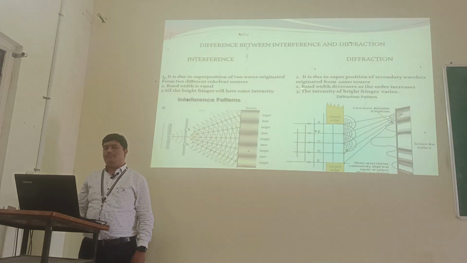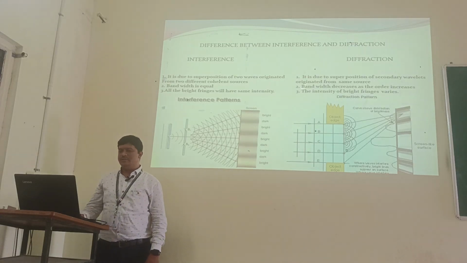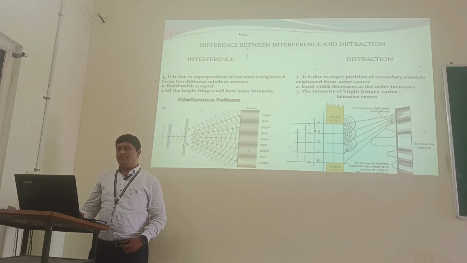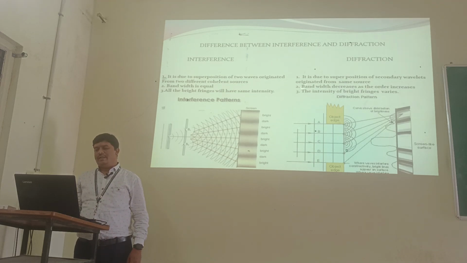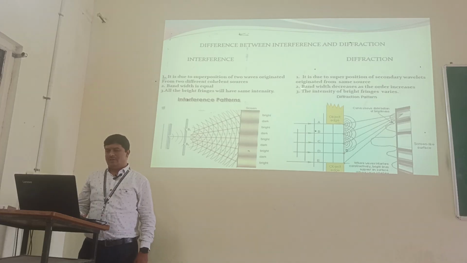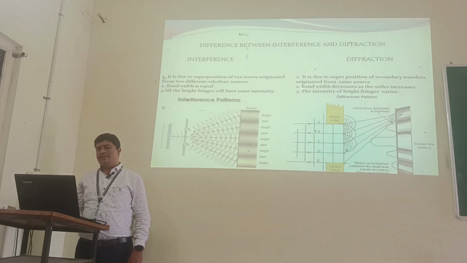Next, the differences between interference and diffraction. So there are some differences. Interference is due to the superposition of two waves originating from two different coherent sources. But diffraction is due to the superposition of secondary wavelets originating from the same source. In interference, the fringe width is equal.